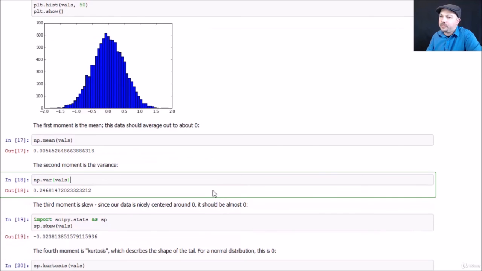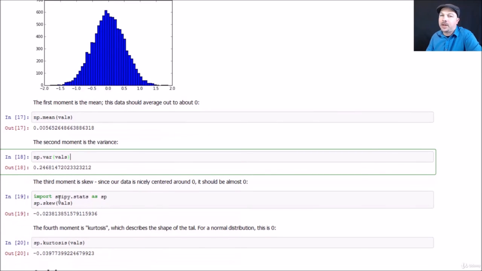Third moment is skew. To do that, we're going to need to use the SciPy package instead of NumPy, but that again is built into any scientific computing package like Enthought Canopy or Anaconda. Import scipy.stats as sp, and then we can just say sp.skew on vals, and that will give us the skew value. Since this is centered around 0, it should be almost a 0 skew. It turns out from random variation it does skew a little bit left, and that does jibe with the shape that we're seeing here. It looks like we did kind of pull it a little bit negative.